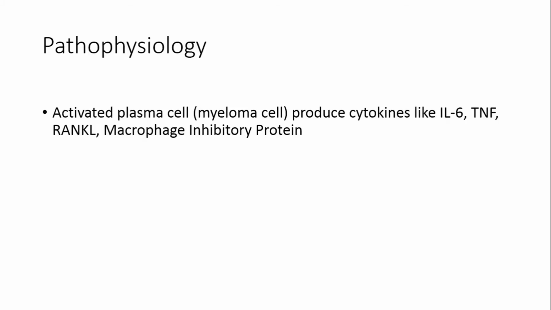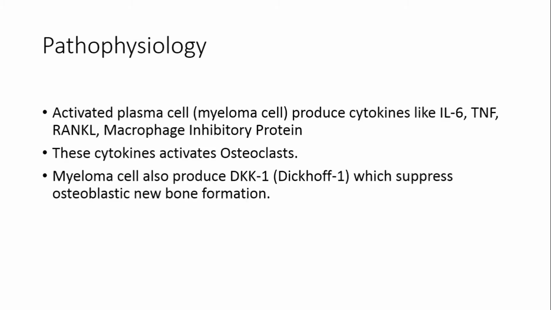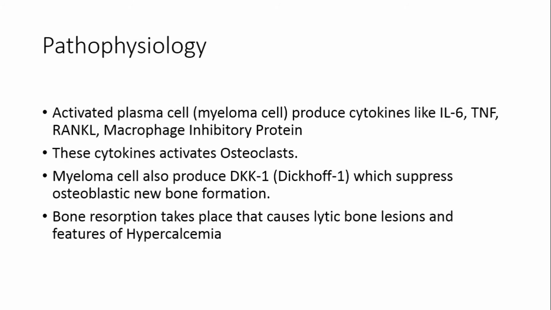Now let us talk about the pathophysiology of the bone pain. The activated plasma cell, which is the myeloma cell, produces various cytokines like interleukin-6, tumor necrosis factor, receptor activator of nuclear factor kappa B ligand (RANKL), and macrophage inflammatory proteins. These cytokines activate the osteoclasts, which are also known as bone-eating cells. The myeloma cell also produces a factor known as DKK1, which suppresses osteoblastic new bone formation. Since osteoclasts are activated and osteoblasts are inhibited, bone resorption takes place, and that is responsible for lytic bone lesions and the features of hypercalcemia.